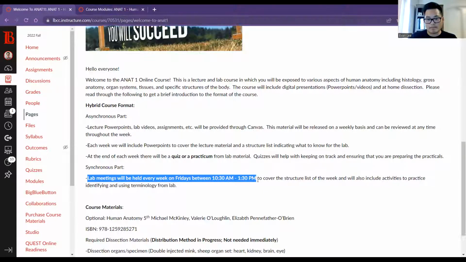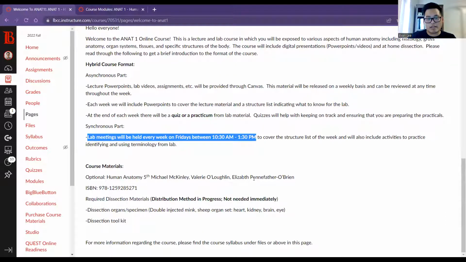While we're here, one more quick thing I should announce is that we do not have a required textbook, but you can optionally purchase this textbook right over here. This version is not necessarily the only one that you can use. If you can find another version which is reasonably priced, that's perfectly fine as well. It might be a little bit different, but to be honest, anatomy doesn't change too much as long as we're not going way back in time. So go ahead and grab whichever one you can, but this version is perfectly fine.